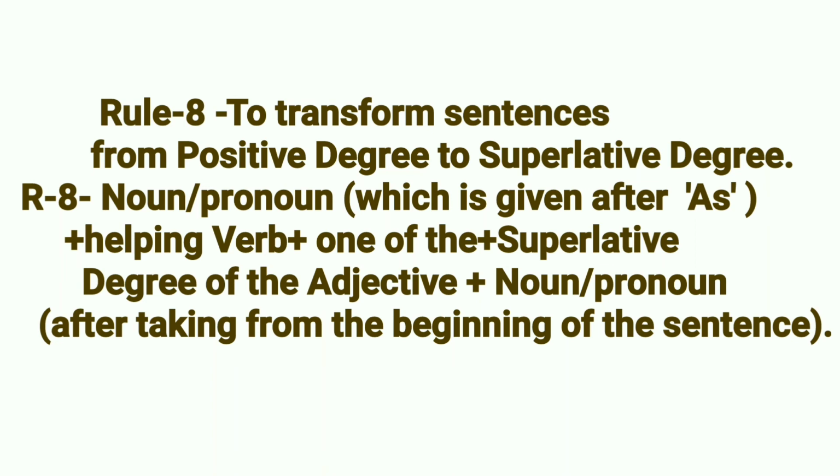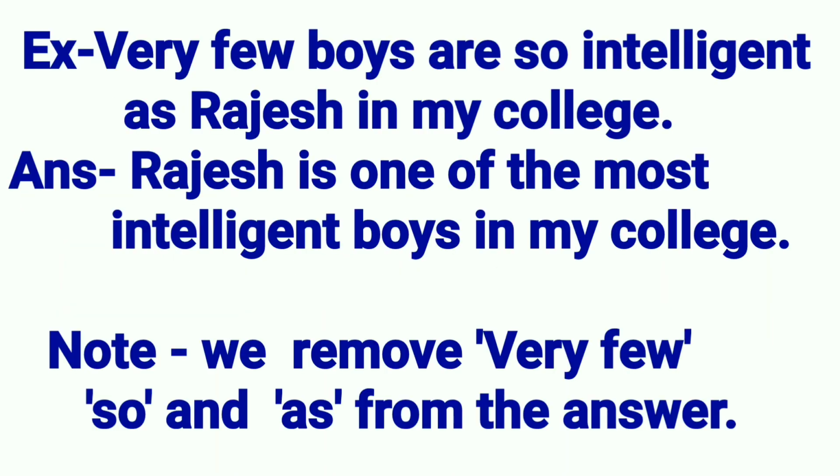Then we have to take the noun or pronoun from the beginning of the sentence. Example. Very few boys are so intelligent as Rajesh in my college. Answer. Rajesh is one of the most intelligent boys in my college. Note. We remove "very few", "so" and "as" from the answer.